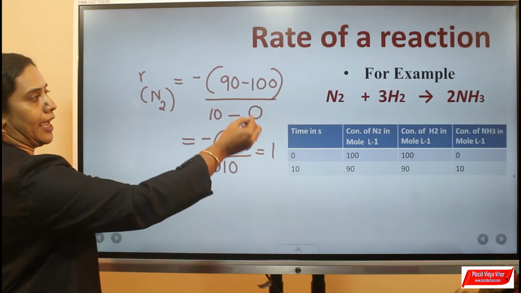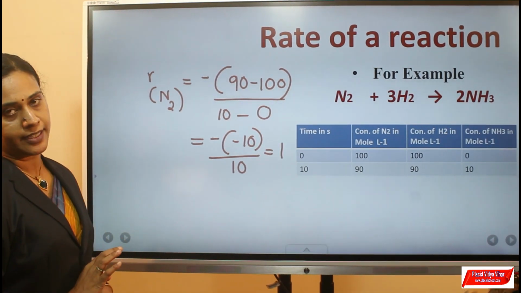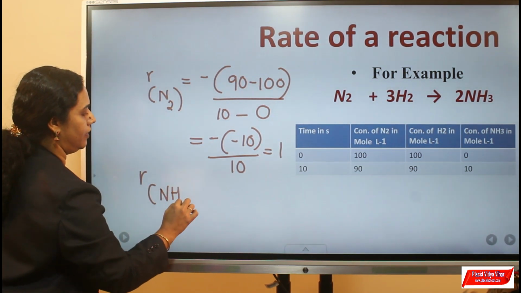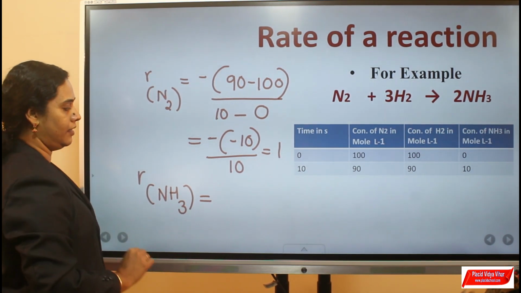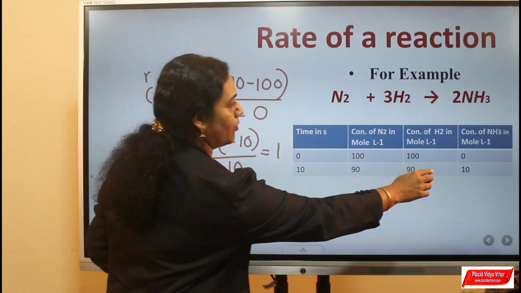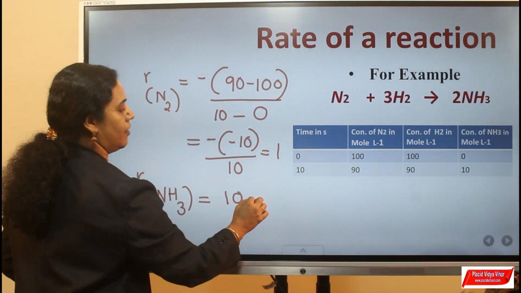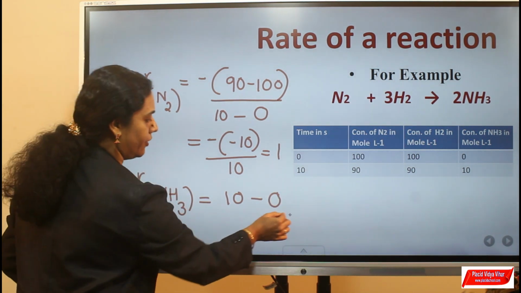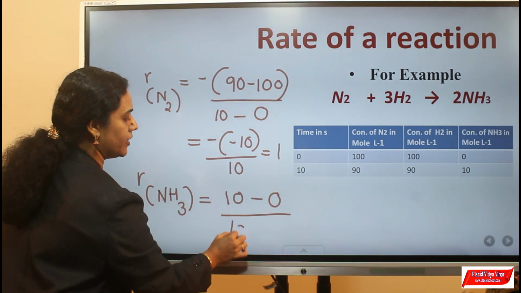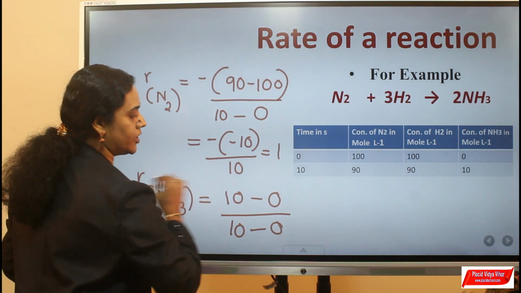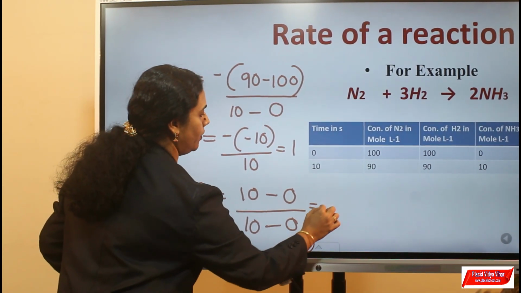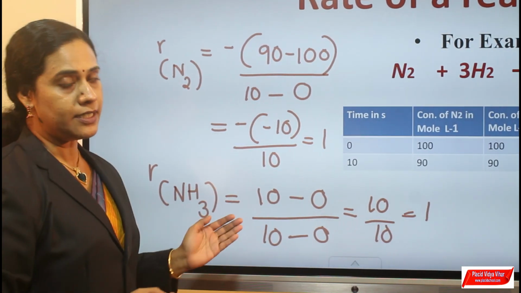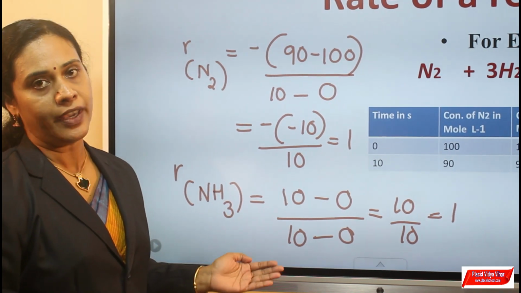Similarly, rate can be calculated in terms of the product, that is ammonia. In terms of ammonia, r equals final concentration of ammonia 10 minus initial concentration of ammonia 0, divided by final time 10 minus initial time 0. Therefore, 10 divided by 10, which is equal to 1. Thus, we can calculate the rate of a reaction.